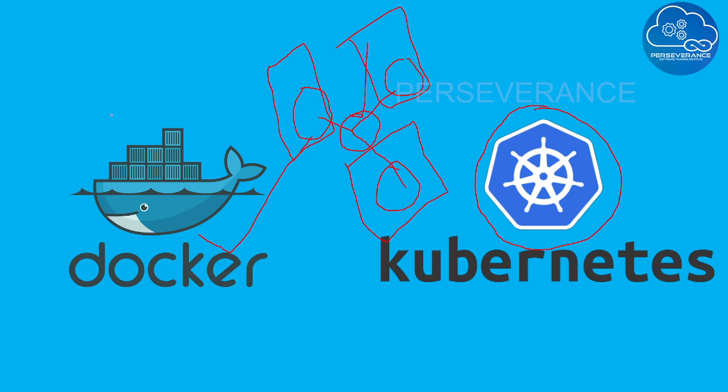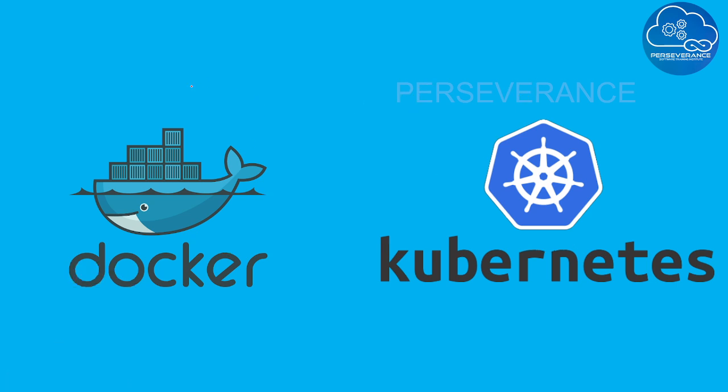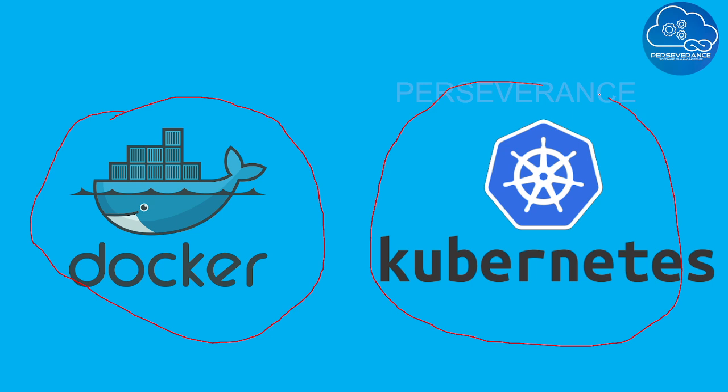Docker is a container creation tool, and Kubernetes is a container management tool, which we can call a container orchestrator. So if somebody asks what the difference is, just understand that Docker is a container creation tool and Kubernetes is a container orchestration tool. Fine, guys. So we got the clarity on which tool does what.